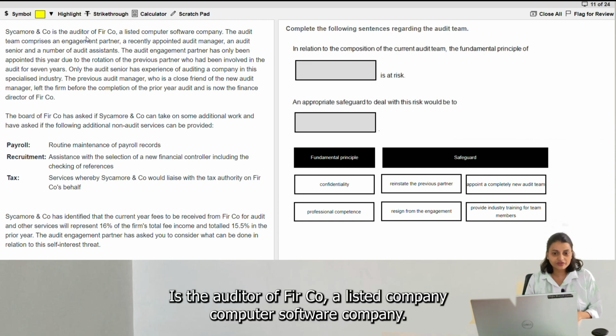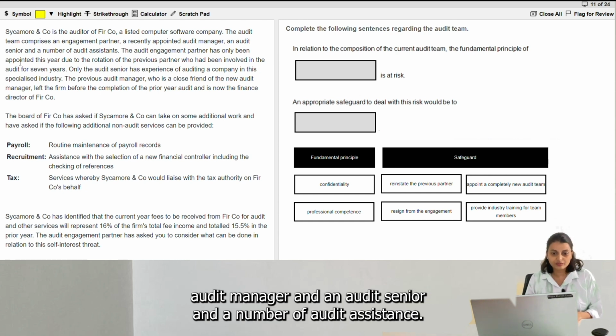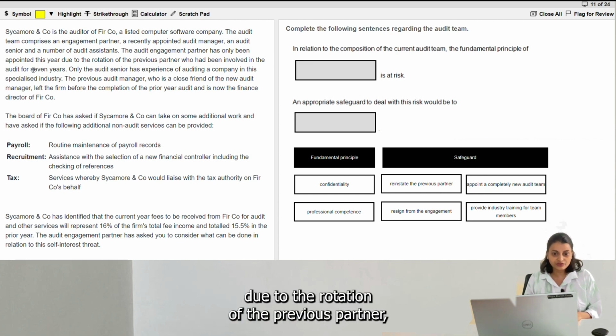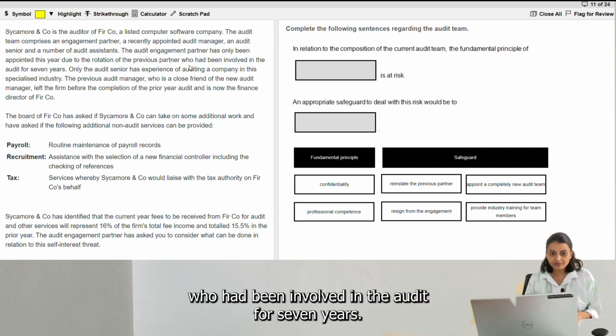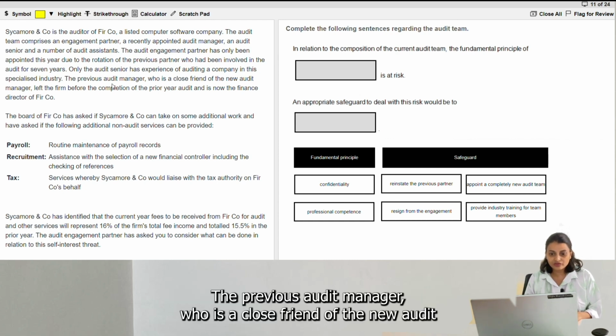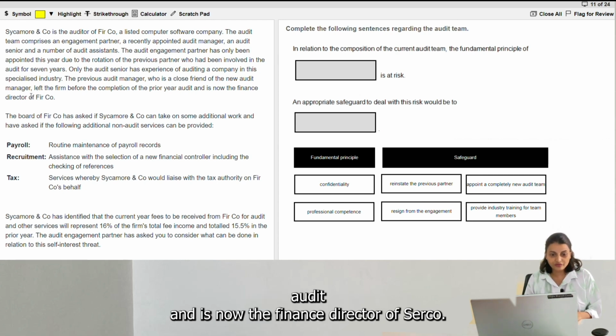Sycamore & Co. is the auditor of Firco, a listed computer software company. The audit team comprises an engagement partner, a recently appointed audit manager, an audit senior and a number of audit assistants. The audit engagement partner has only been appointed this year due to the rotation of the previous partner who had been involved in the audit for 7 years. Only the audit senior has the experience of auditing a company in this specialized industry. The previous audit manager, who is a close friend of the new audit manager, left the firm before the completion of the prior year audit and is now the finance director of Firco.